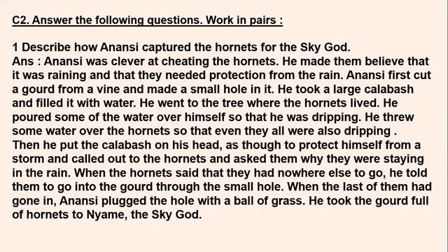For this, what did he do? Anansi first cut a gourd from a vine and made a small hole in it so that they could enter it. Then he took a large calabash. A calabash is a large dry fruit which can be made into the form of a ball. He filled it with water, and then he went to the tree where the hornets lived.